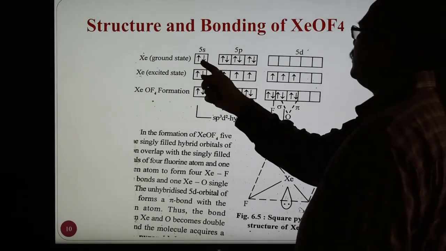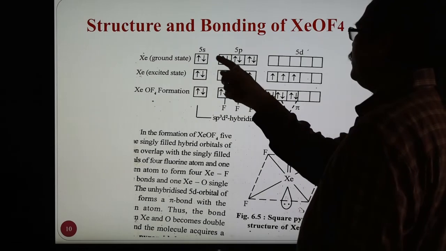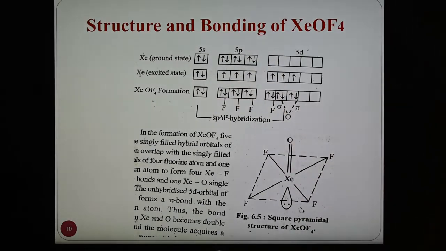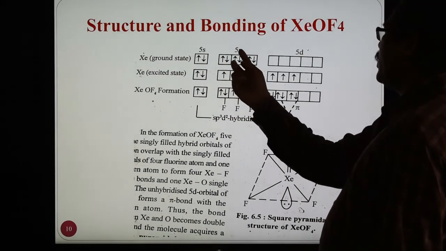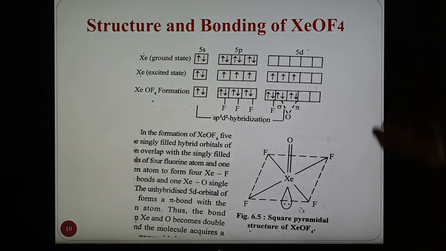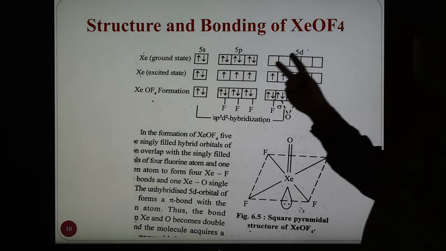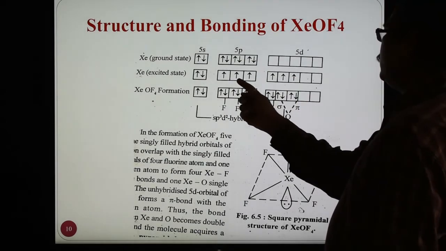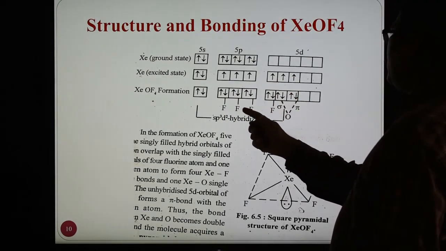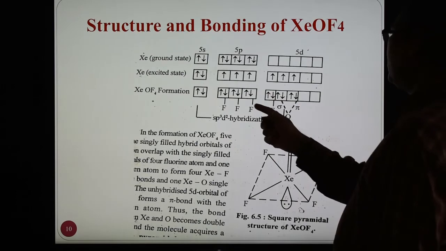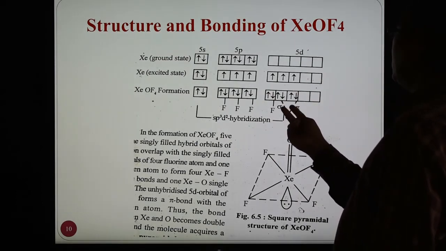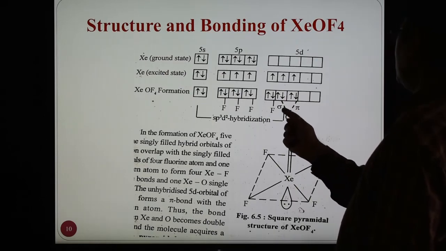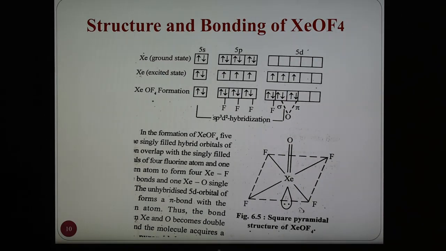The xenon ground state has 8 electrons, 5s2, 5p6. Total 8 electrons are there and no unpaired electron, and therefore there is an excited state, and in the excited state 3 electrons of the 5p orbital are promoted to the 5d orbital. In this case, 4 of these 6 electrons overlap with the electrons of fluorine, forming single bonds, and there is a formation of a double bond. 2 electrons of xenon overlap with oxygen, forming a sigma and a pi bond. 1 double bond formation is there.